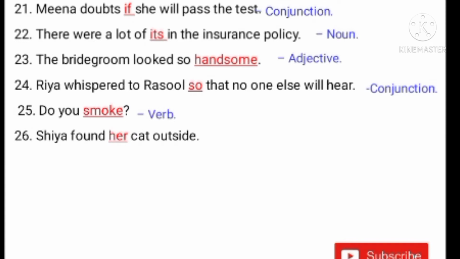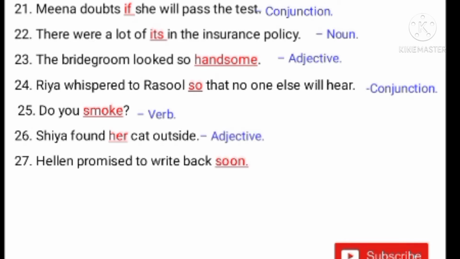Next one. Shia found her cat outside. Here her cat. So here her is an adjective. Whose cat? Her cat. Here cat is a noun. Here her gives extra information to the noun. The word her talks about the cat. Whose cat? Her cat. Here her is an adjective.